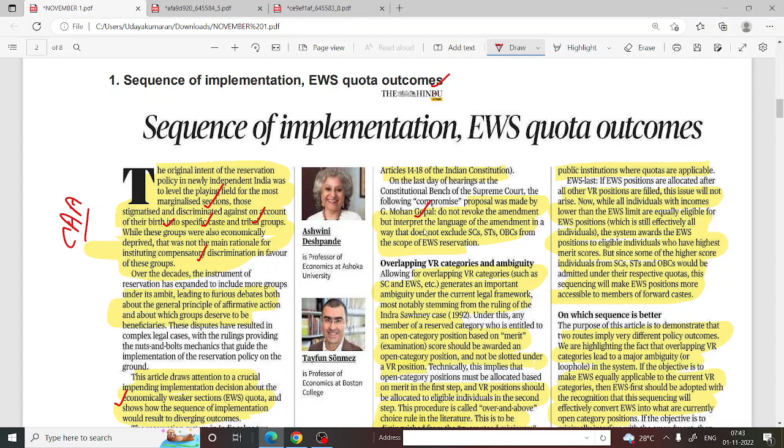So what he said is, change the language in the amendment such that even the SCs, STs, and OBCs can avail the scope of EWS reservation. There should be an overlapping in vertical reservation so that even a person who is economically weaker in SC, ST and OBC can also avail the EWS quota, so that they can avail both the quotas, right? So, overlapping VR categories and ambiguity. Allowing for overlapping VR categories such as SC and EWS generates an important ambiguity under the current legal framework, most notably stemming from the ruling of the Indra Sawhney case.